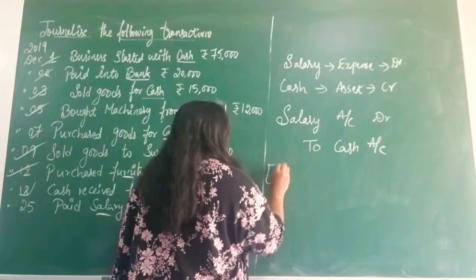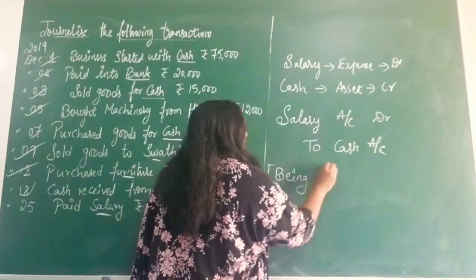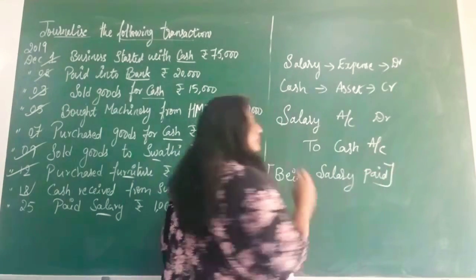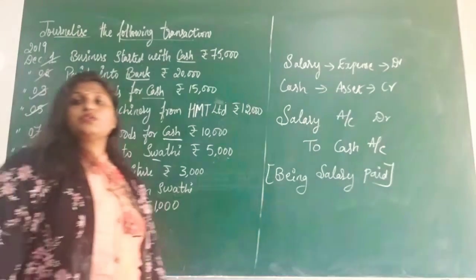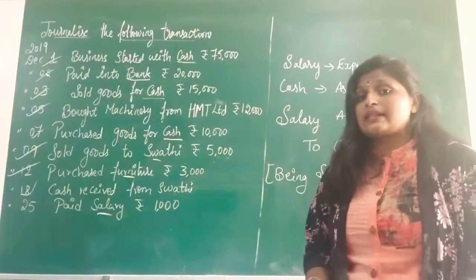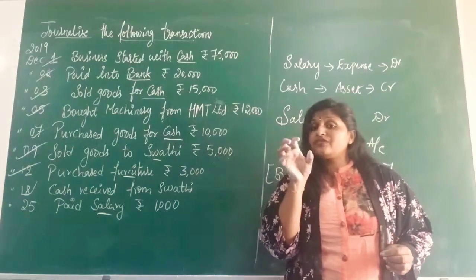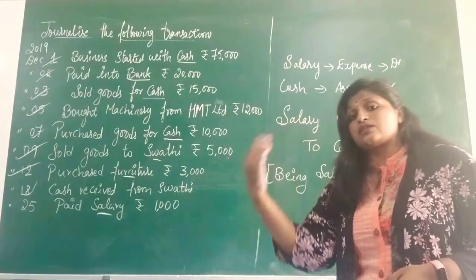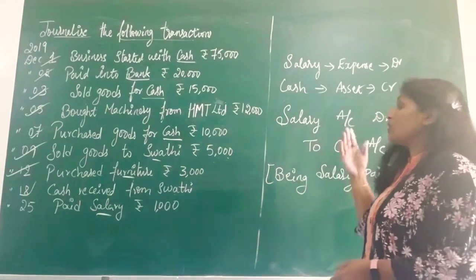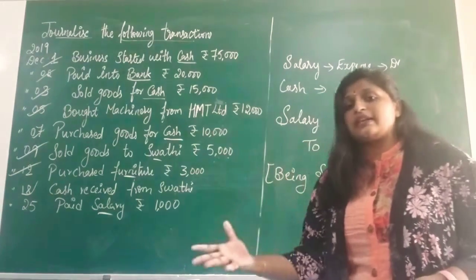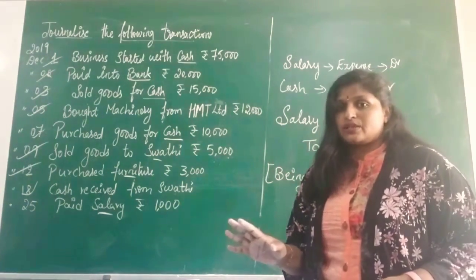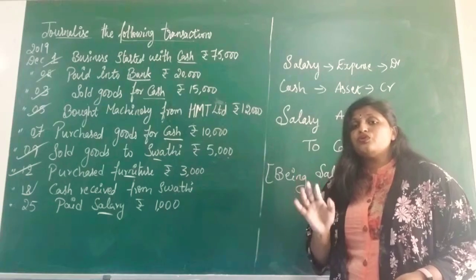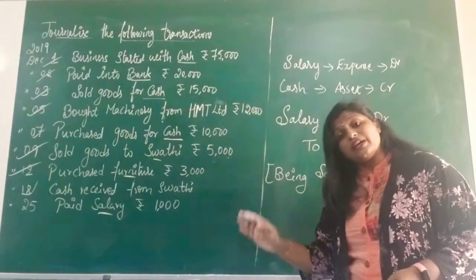Narration for this being: salary paid. Being salary paid. So this is all about the journal entries. In today's class, I have shown you how to identify the aspects from each transaction, and after identifying, we should classify into the different accounts, whether it belongs to asset or liability or expense, income, based on the nature of the transaction. Once we have classified, then we should apply the rules to know which account will be debited and which account will be credited.